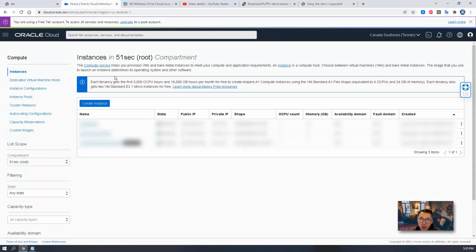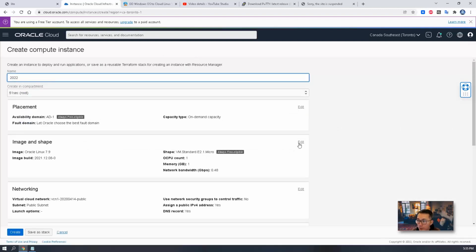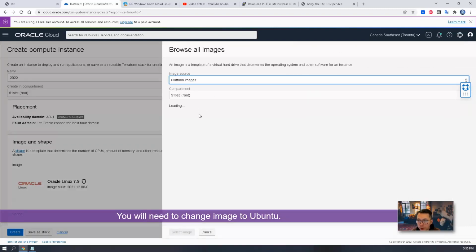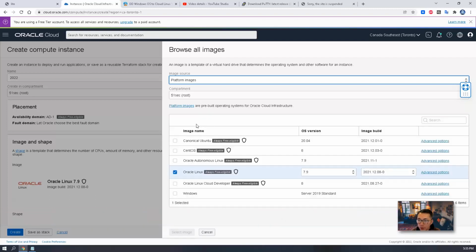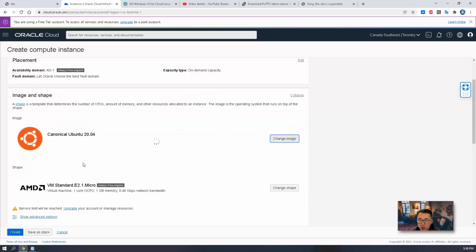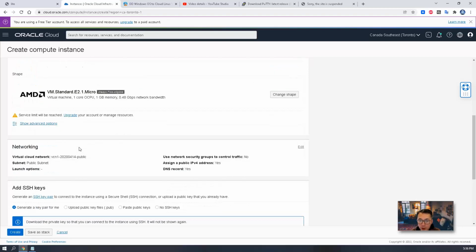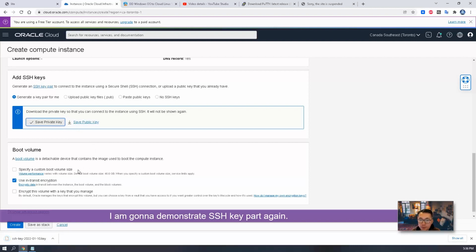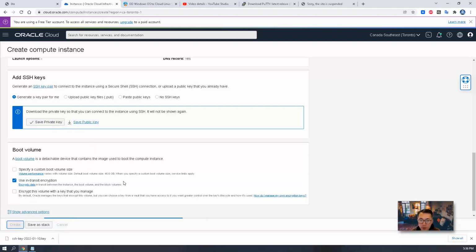So I already logged into my Oracle Cloud account, create instance. You will need to change your image to an Ubuntu image. That's the only one supported using this command to DD Windows. So we change to the Ubuntu 20.04 version. Keep the shape the same. I'm going to demonstrate the SSH key part again. So we're going to save the private key. After that, we just create.